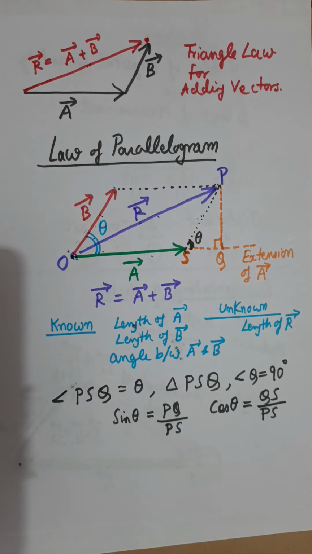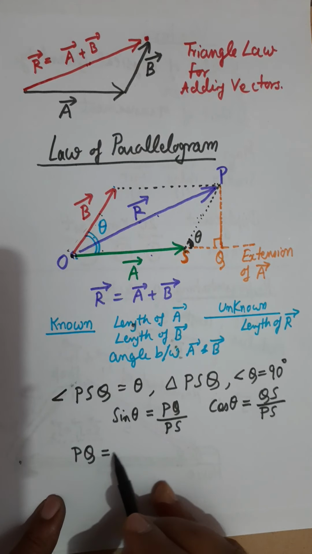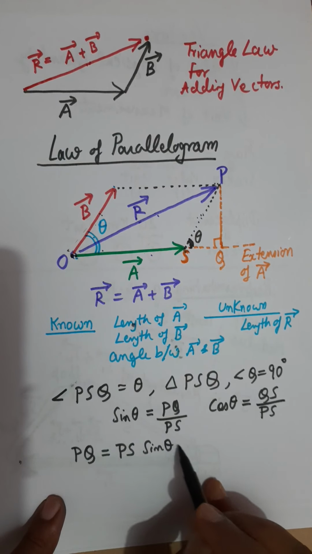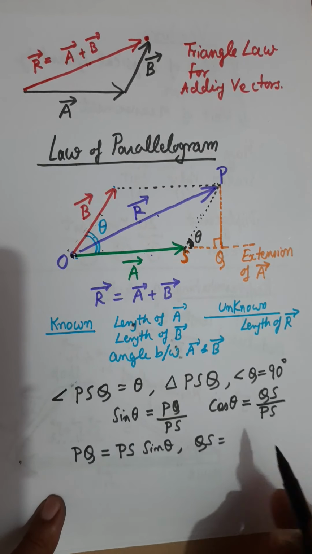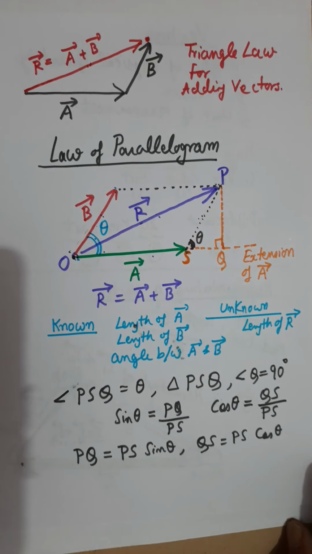Using trigonometric ratios, you can find PQ as PS sin theta, and QS as PS cos theta.